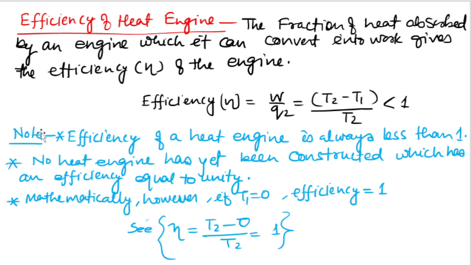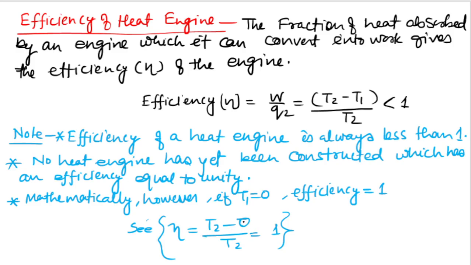As you can see, I have mentioned in the note that the efficiency of heat engines is always less than 1. No heat engine has yet been constructed that has efficiency equal to 1, or unity. Mathematically, if the temperature T1 is 0, the efficiency will be 1.